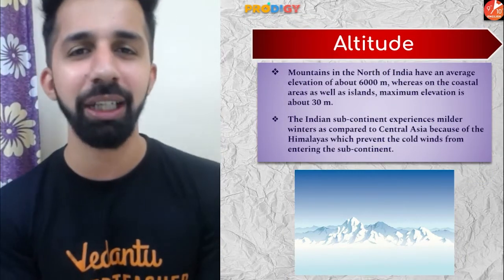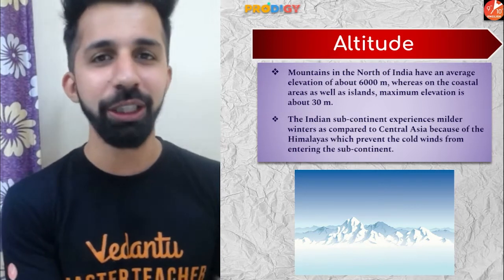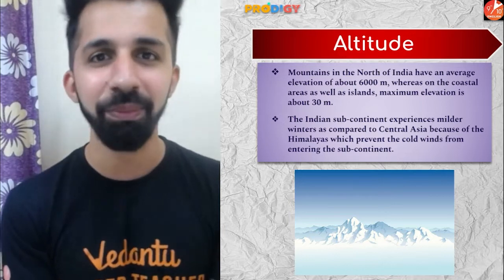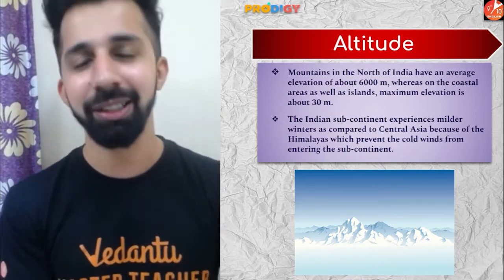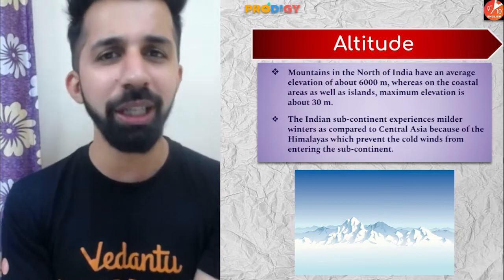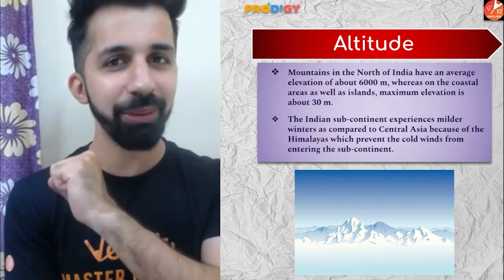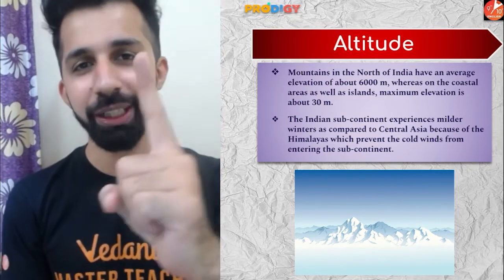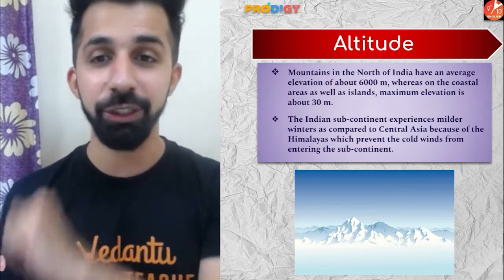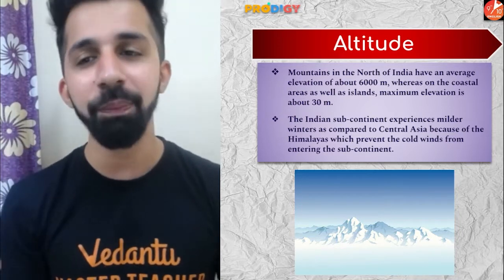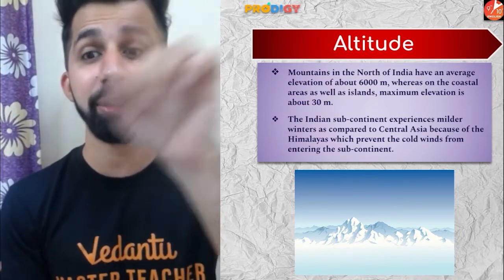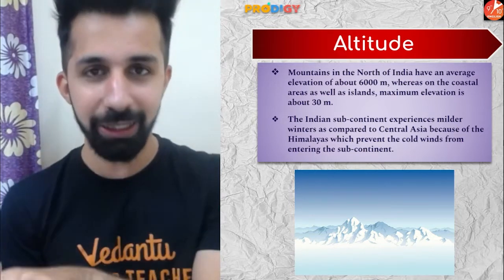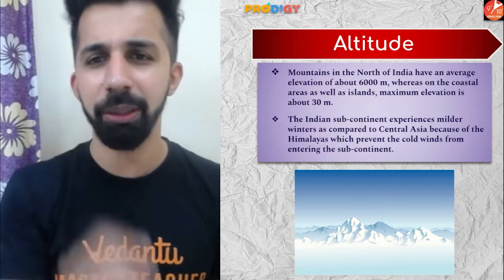I already gave you the example of high altitude regions of India like Jammu Kashmir, Himachal Pradesh, Uttarakhand, Sikkim. As you move to higher altitudes, the temperature decreases. I told you something about the normal lapse rate. What is the normal lapse rate? At every 166 meters of ascent, there is a fall of 1 degree Celsius. The mountains in the north of India have an average elevation of about 6,000 meters, whereas on the coastal areas as well as islands, maximum elevation is 30 meters.